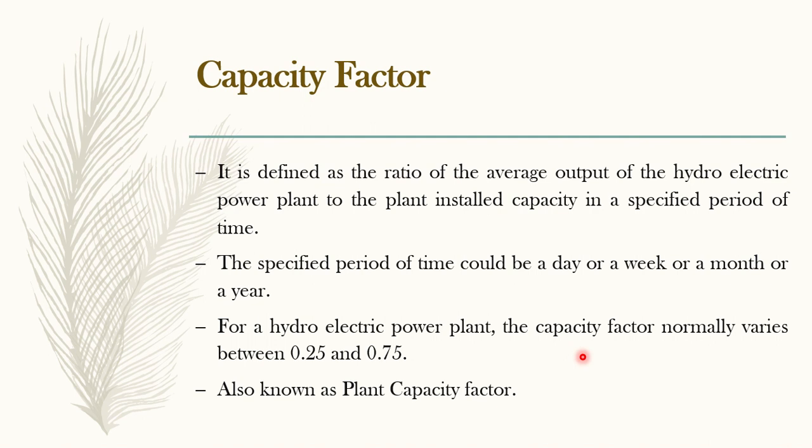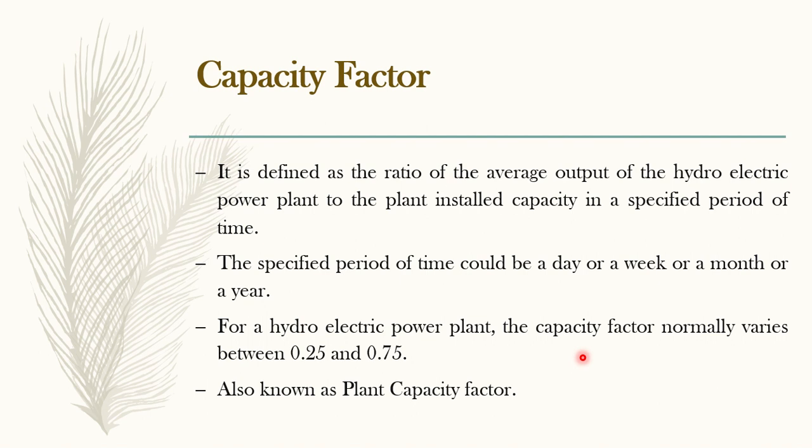Okay. Next comes capacity factor. What is capacity factor? It is the average output of the hydroelectric power plant divided by the installed capacity. Same as we have done in load factor. What was our load factor? Average load by maximum load. Similarly, our capacity factor will be the average output of the power plant by the total installed capacity in a specified period of time again.